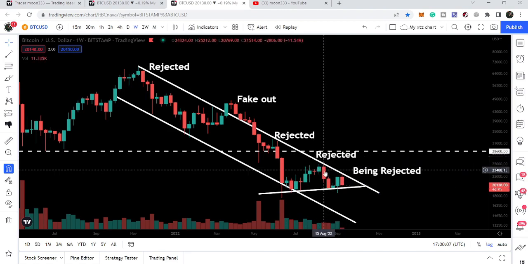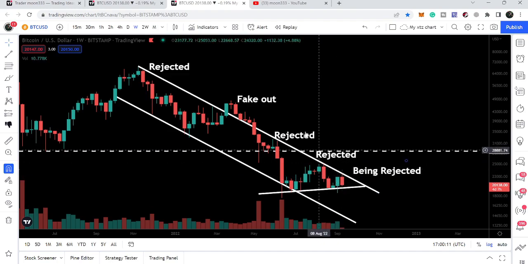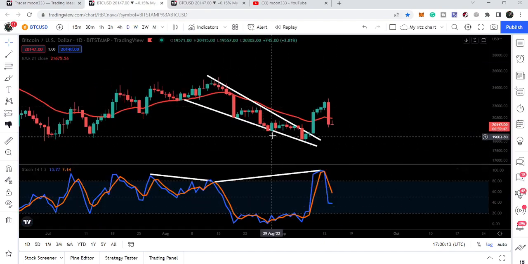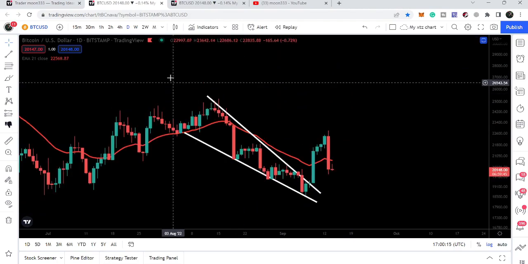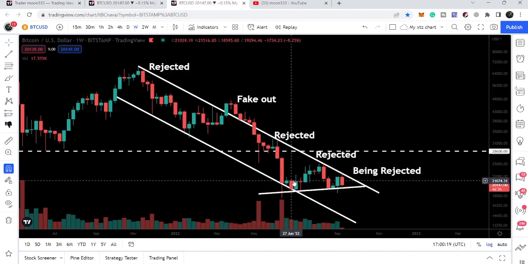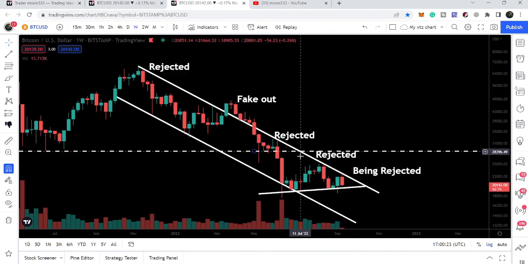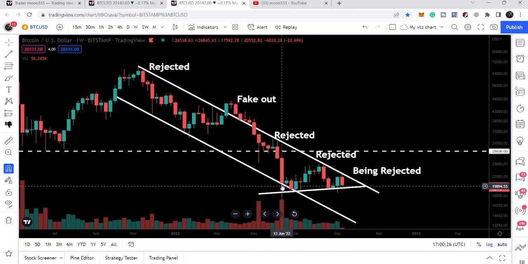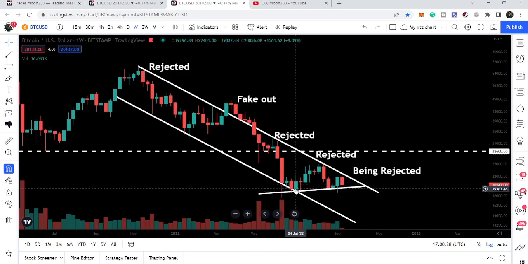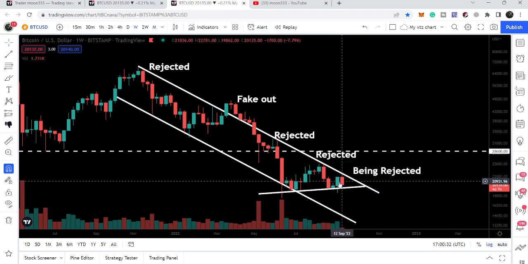After this rejection you can see that the price line bounced very well and moved to the resistance, and on the daily time frame chart during this move we have also broken out this falling wedge pattern. And now you can see that the movement is getting squeezed between this support and resistance, and there is also a formation of a symmetrical triangle as well. Like we got rejected, bounce here, another bounce here, and we got rejected here, rejected here, and the movement is getting more and more squeezed.